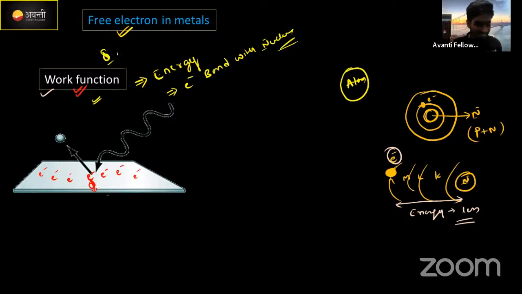Okay, just imagine guys, if you people are settled down in a classroom. Now you are in a classroom. You people are present on a bench. Just imagine the bench is a metal. This metal is a bench for all of you. Okay, you are all electrons. You are all bound with some energy to the bench. To remove you people from the bench, I need to put in an extra amount of energy, right? Correct now? Here, how much energy are you people stuck together with on the bench? That is called the work function. I hope you are getting my point.